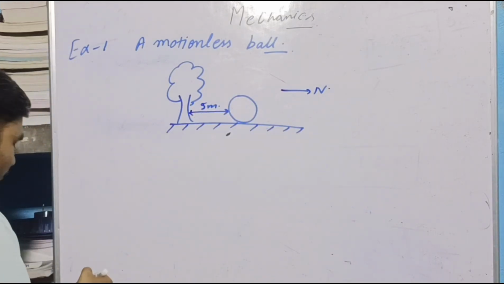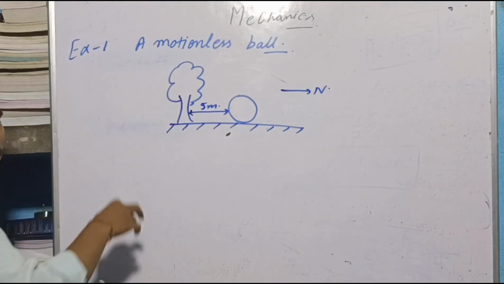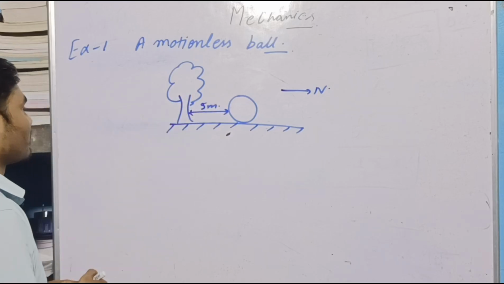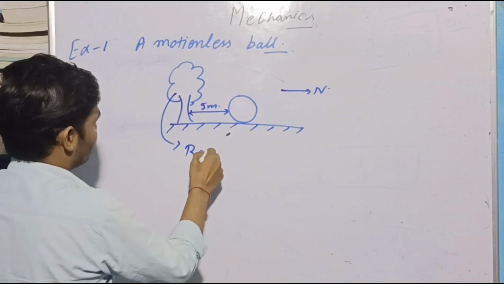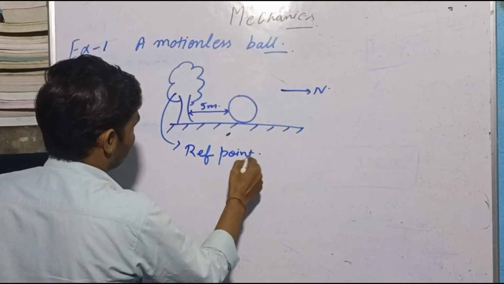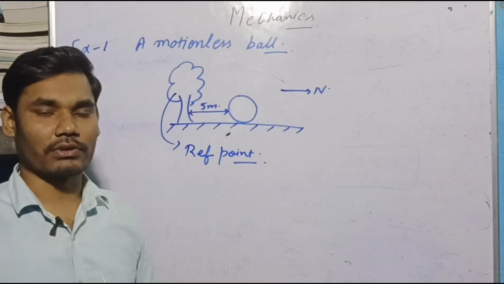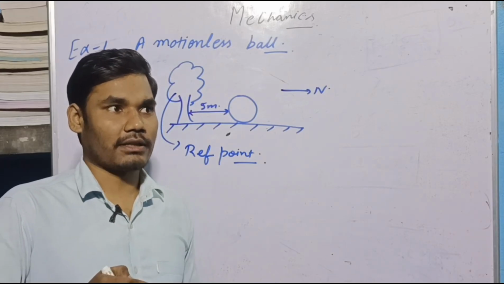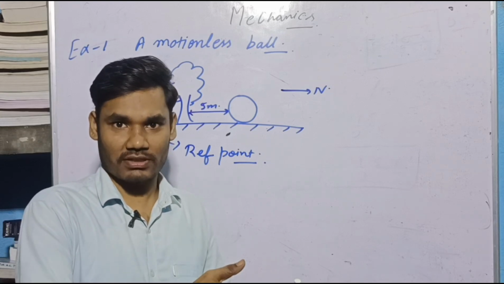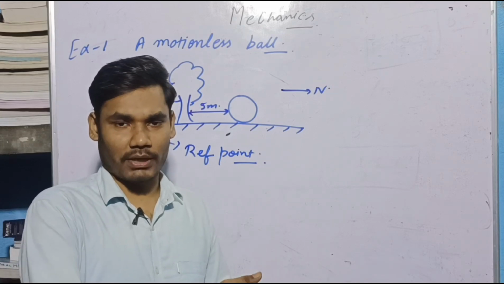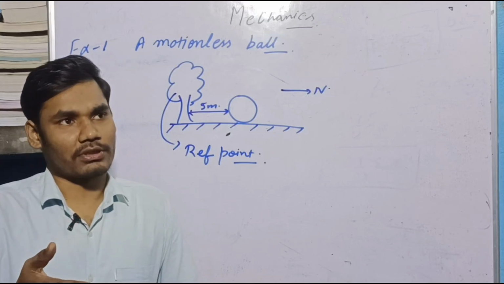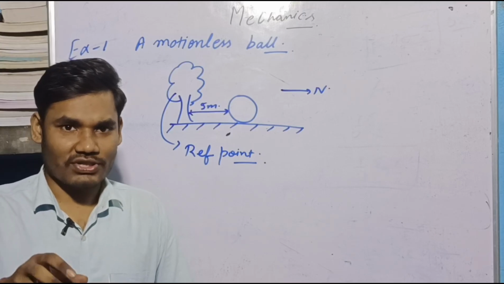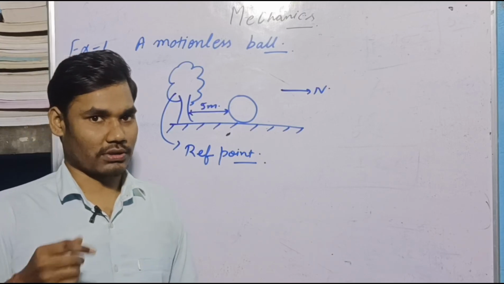So you need something. This something is called the reference point. When I ask you where you live, what is the position of your home, then you would say I live nearby a famous church or temple. My house is 200 meter towards south from the church. So this church is the reference point.